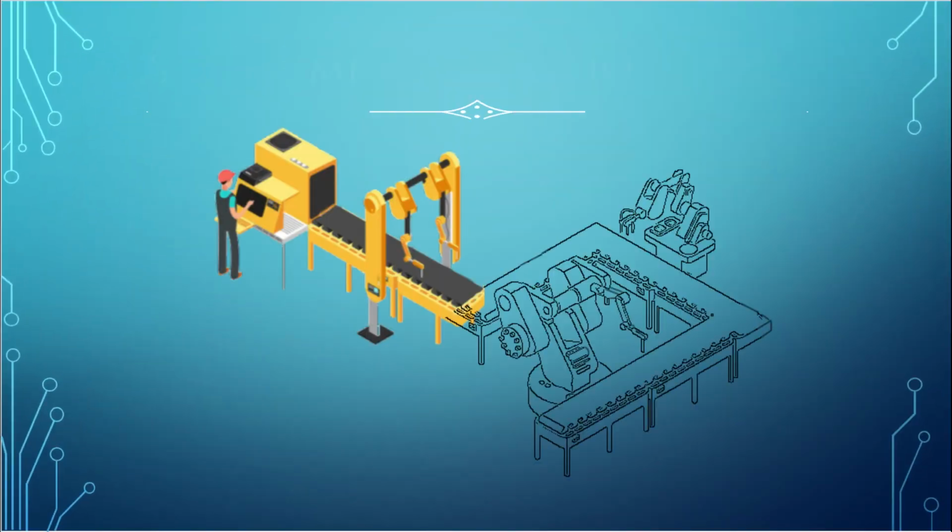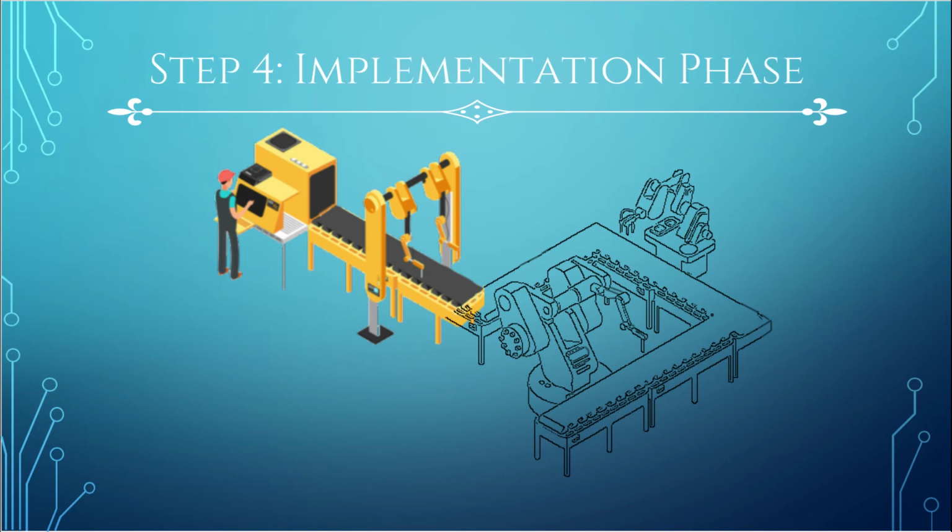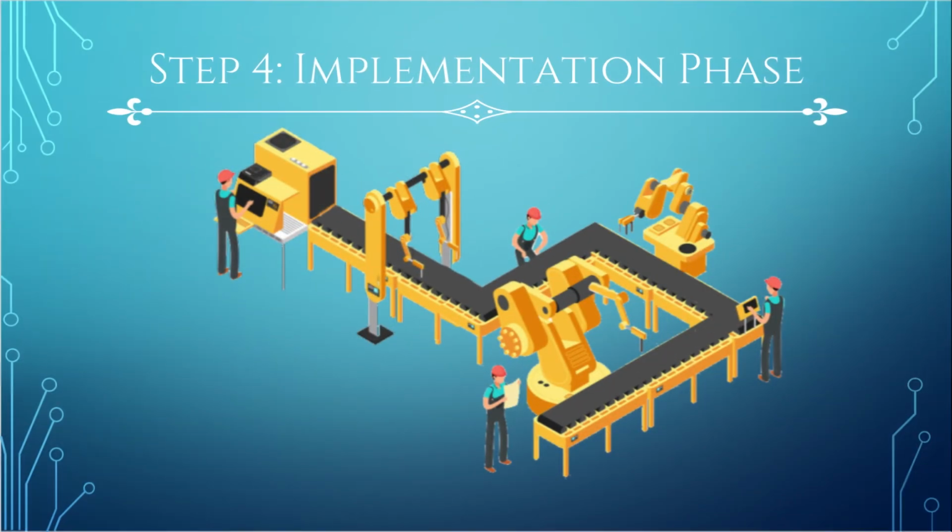Step 4, the implementation phase. At this final stage, the new machinery can be constructed and installed with associated processes implemented. Note that the overall timeline and required financial investment will vary greatly between manufacturers of each part. This proposed project consists of the following pros and cons in regard to its sustainable viability.